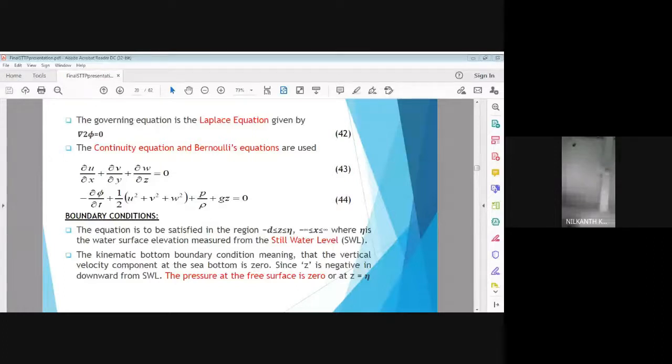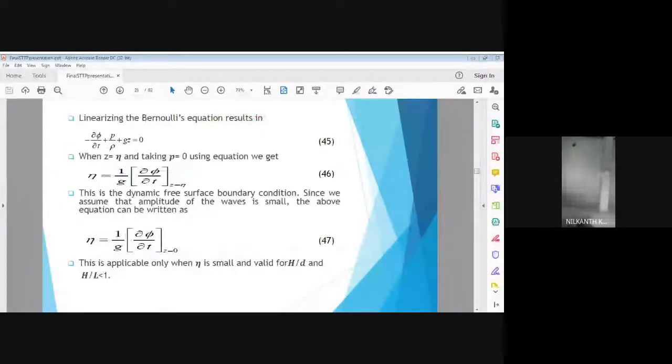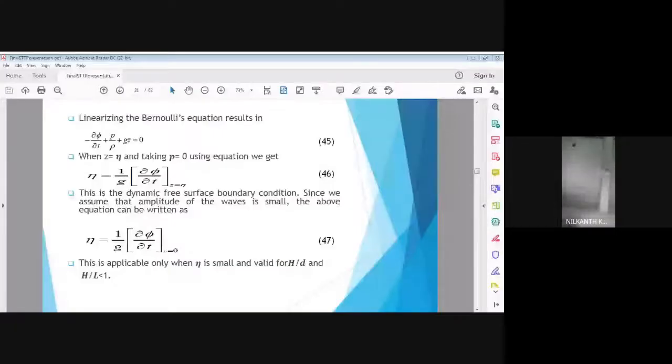Next slide, please. So for the coupled equation, next slide, please, Aditya. So that we can write from equation number 43, the governing equation, eta we can express 1 upon g into dou psi upon dou t at a surface where the z is equal to eta.